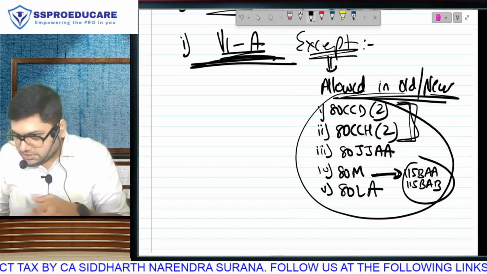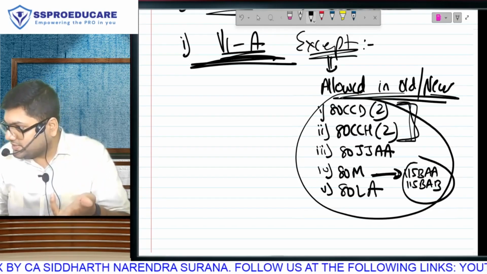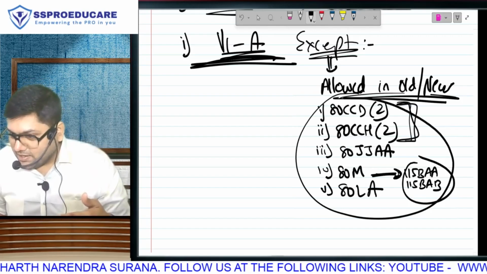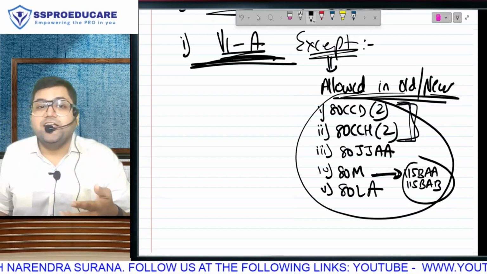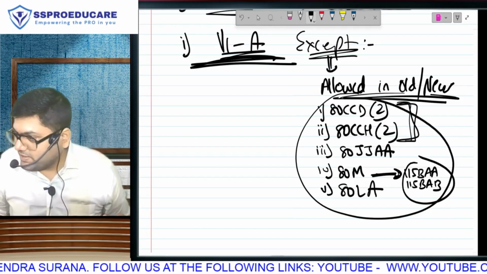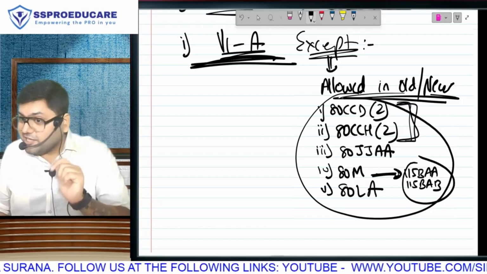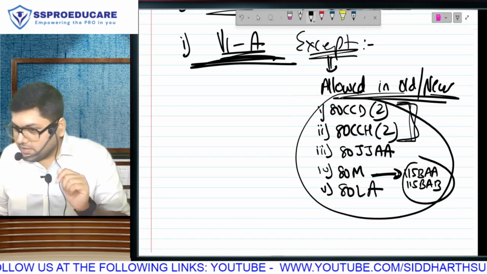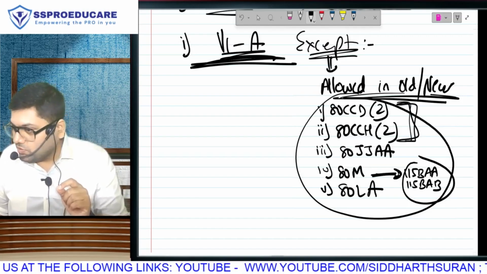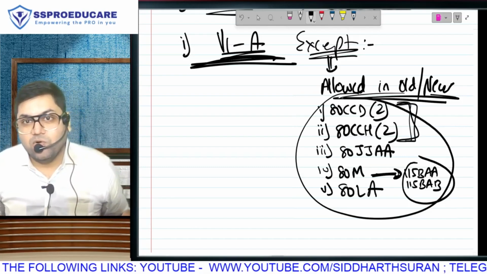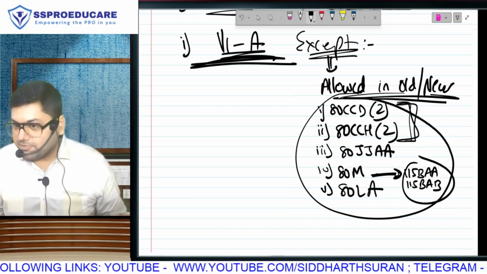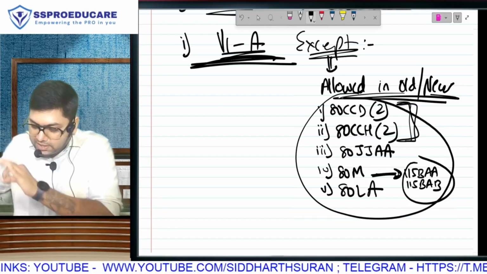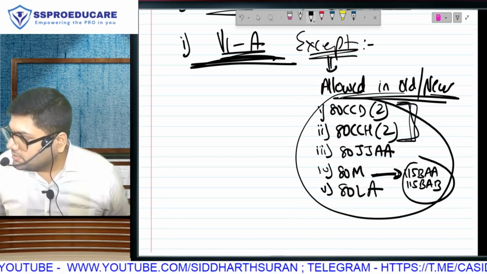But all other chapter 6 deductions, 80C, 80D, 80G donations deduction, TTA, TTB, 80U. These are famous sections. There was a section 80DD when you have a disabled dependent. There was a section 80DDB, treatment of diseases like cancer, hemophilia, thalassemia. These sections. There was 80E, interest on education loans. याद आता? 80EE and 80EEA, interest on home loan. 80EEB, interest on loan taken for purchase of electric vehicle. All that will not be allowed. Contribution to political parties, 80GGB, 80GGC. All that will not be allowed. Only these sections will be allowed as a deduction in new regime.